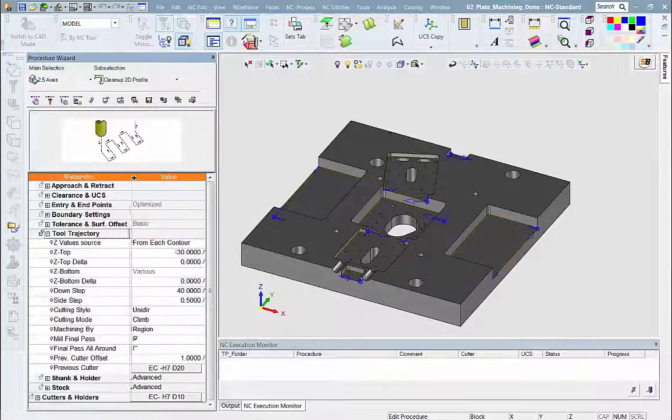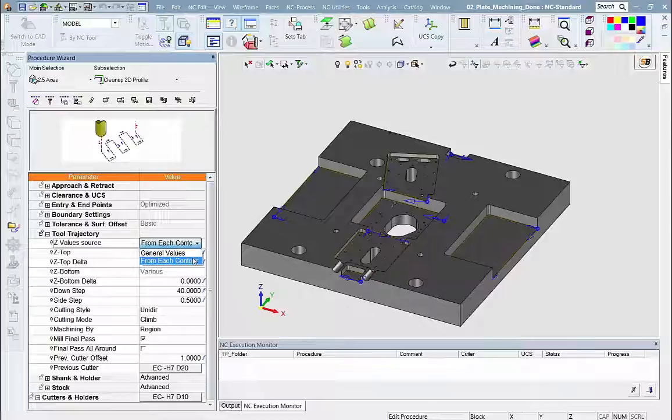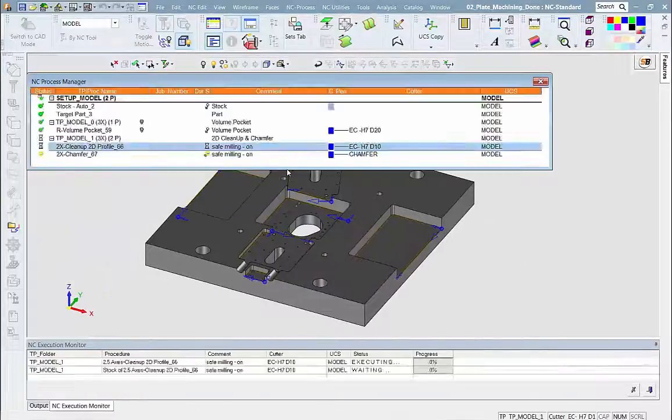Notice the contours, Z-tops and Z-bottoms are selected automatically from the Pocket Manager. The user only needs to specify the previous and current tools and the cutting conditions. Now let's execute and examine the results.